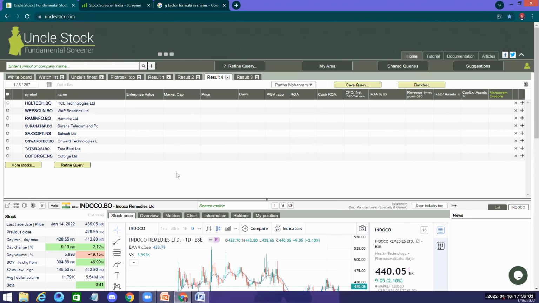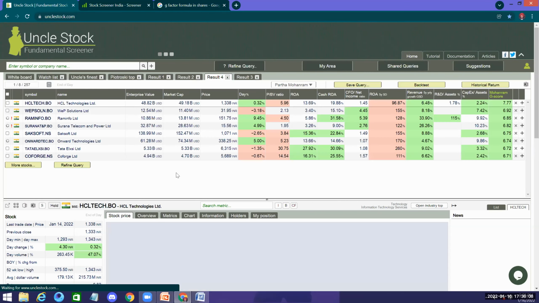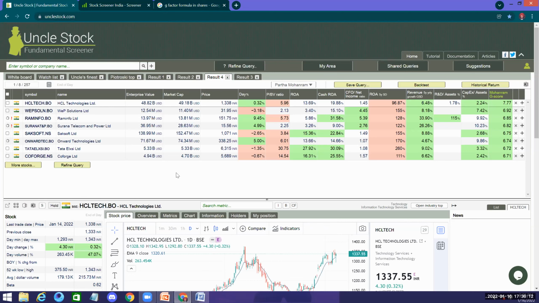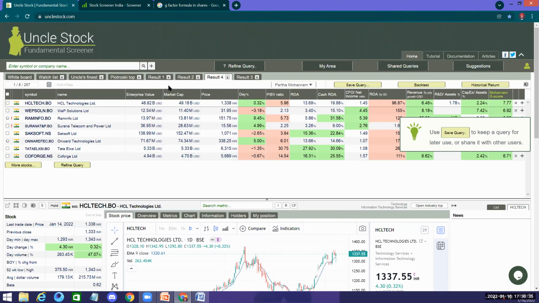Now, this is again a very advanced kind of screener you can have, to pick up only the winners. Actually, you can say the toppers in the lot. In technology, we had HCL, Wipro Solutions, then we had Ramco Info, Surana, and in the lower down we have Tata Elxsi and Coforge coming into it. Okay, so this is how you refine it, based on what belief you have in the future.